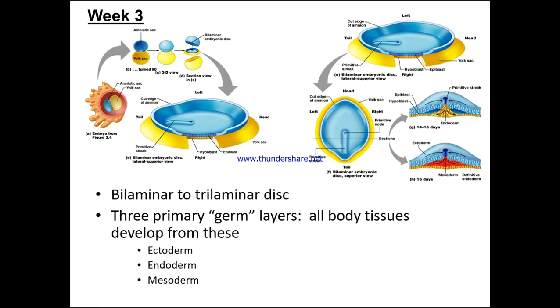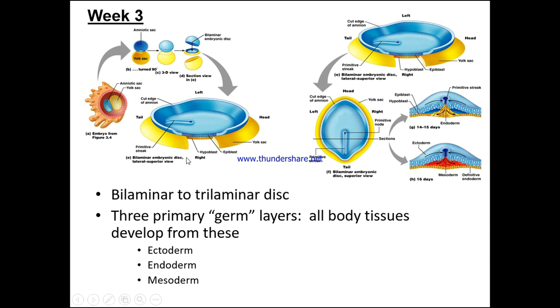So week 3, there's a few things going on that we need to just be aware of. Okay, this is where we're going to go from the bilaminar to trilaminar disc. There are 3 primary germ layers. All body tissues develop from these. These are the ectoderm, the endoderm and the mesoderm, and we're going to talk about these and look at them in simplistic ways just to have an understanding of what they do, where they go, and essentially how they do all they need to do in the body.